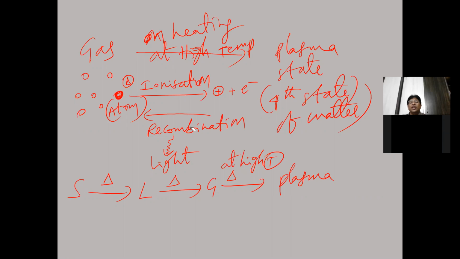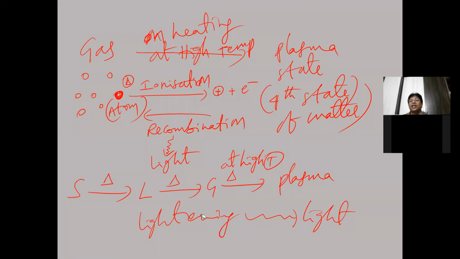So during this recombination process, light energy is emitted. That is why, when lightning takes place, light is emitted, right? During the rainy season, sometimes lightning occurs in the sky. How is light emitted?